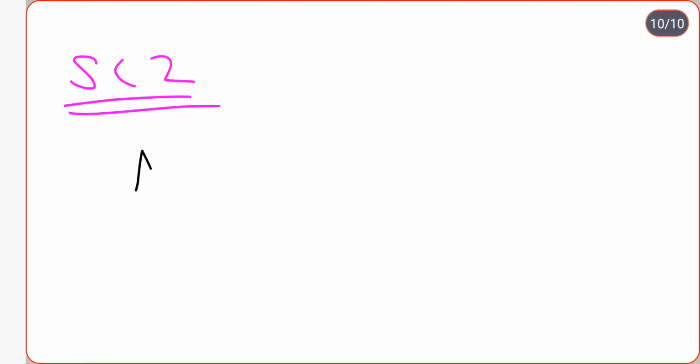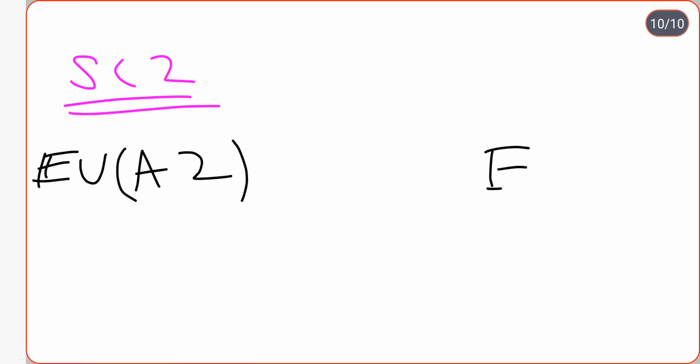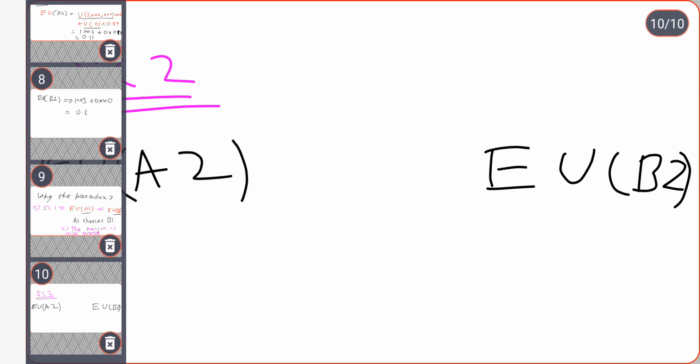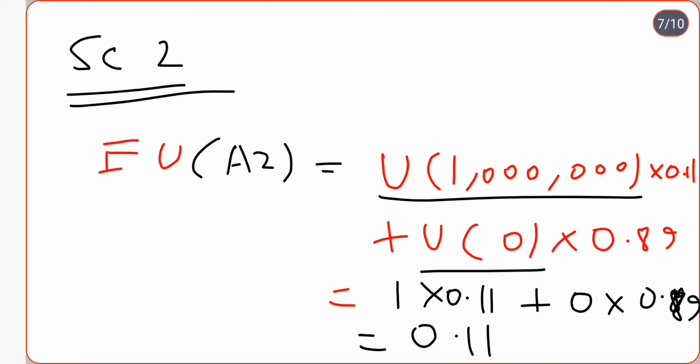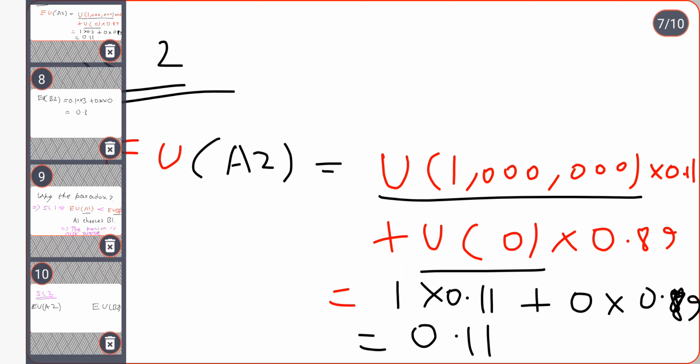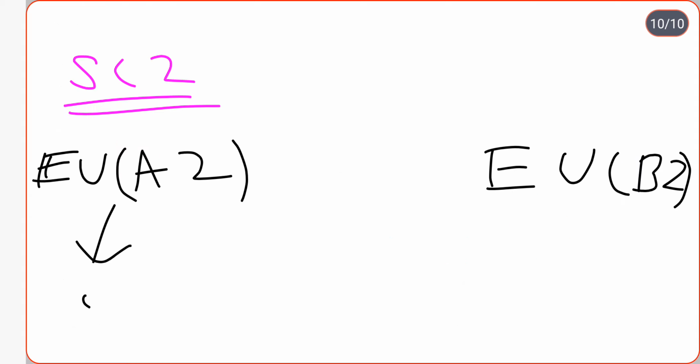Now, situation 2. In situation 2, the person might choose A2 or the person might choose B2. Now let us compare the expected utility of A2 and B2. In case of A2, the person is getting 0.11, and in case of B2, the person is getting an expected utility of 0.3. Which one is greater?